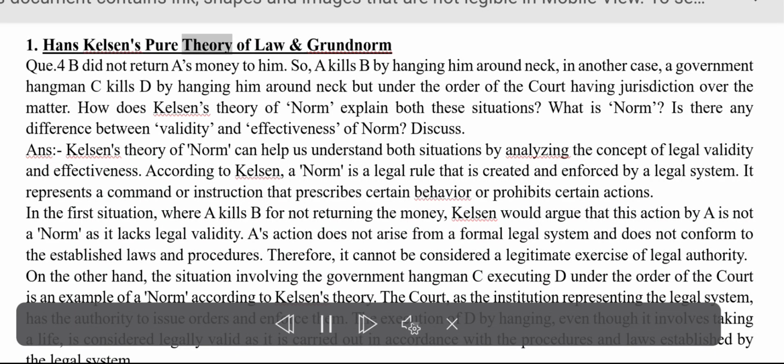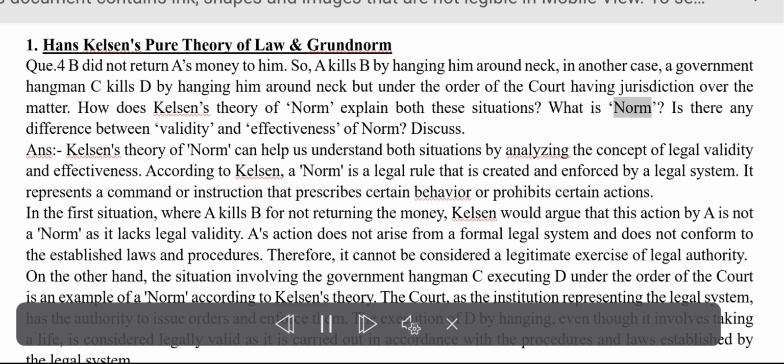Kelsen's pure theory of law and Grundnorm. A did not return B's money to him. So, B accused A by hanging him around the neck. In another case, a government hangman C kills D by hanging him around the neck, but under the order of the court having jurisdiction over the matter. How does Kelsen's theory of norm explain both these situations?